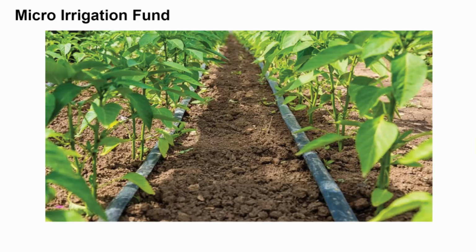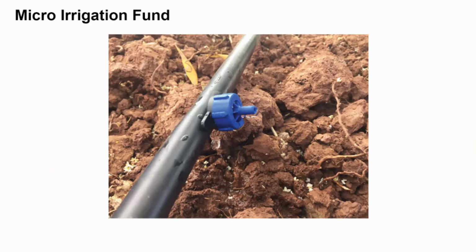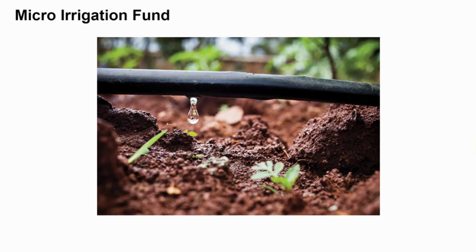So what happens is water is run through the pipes. These pipes will have small holes in them. Now these pipes are buried under the soil or they are laid slightly above the ground next to the crops. Water slowly drips onto the crop roots and stems. This type of irrigation is considered to be very efficient. Why? Simply because there is very less wastage of water and the evaporation rate of water is extremely low.